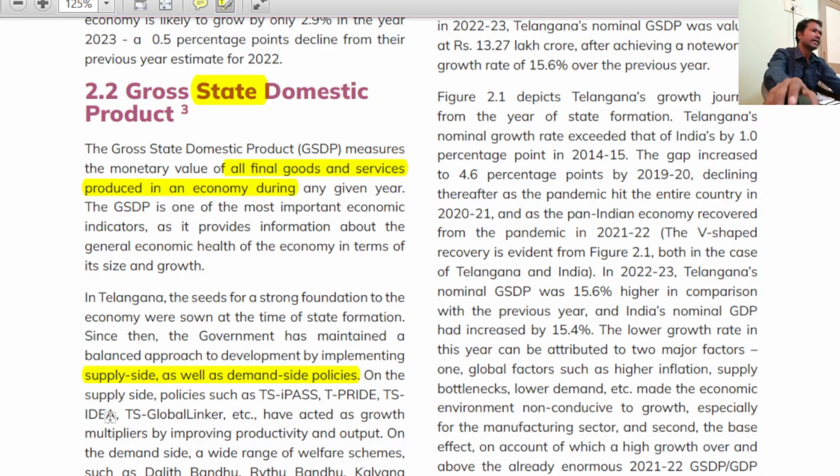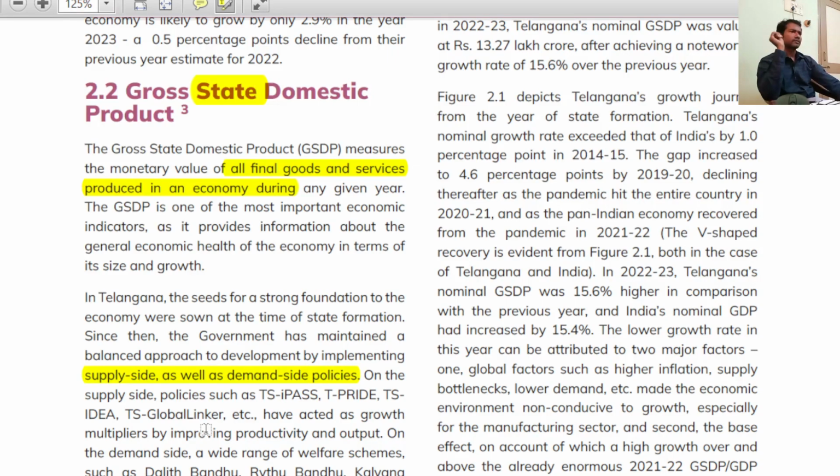Similarly, TS Global Linker. TS Global Linker is a social media platform for the MSME sector. You know MSME, right? In industries, there are small industries, medium industries, micro industries. They need a social media platform to sell their goods, their handicrafts, or goods made from any kind of raw material, tribal products.